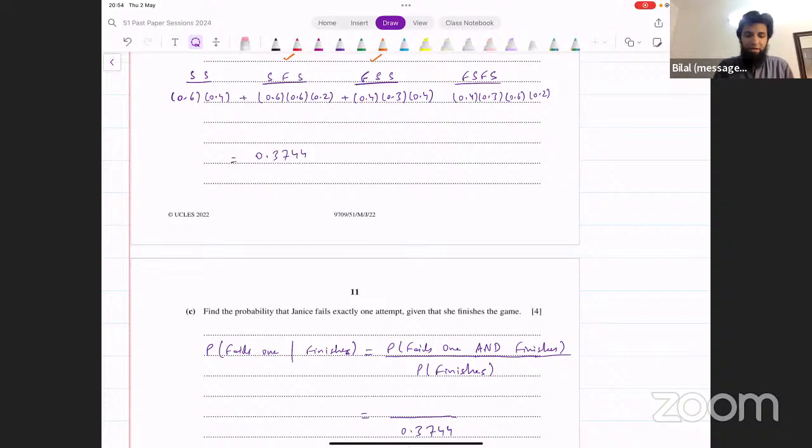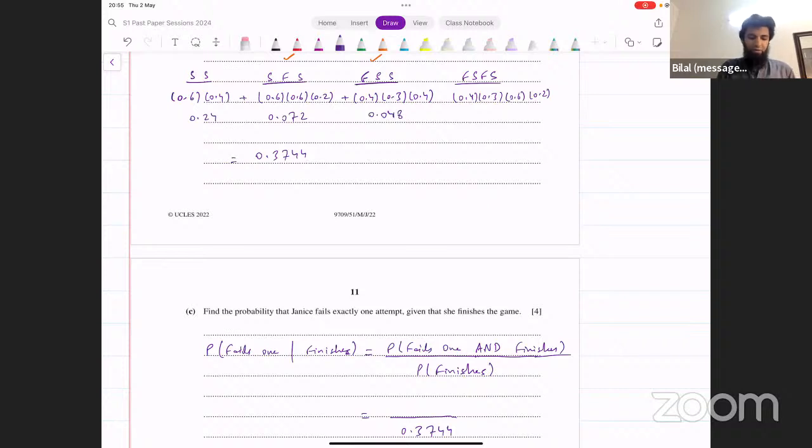Let me just evaluate these here separately. That will make things easier for the next part. 0.6 into 0.4 is giving me 0.24, the first probability, and then 0.6 into 0.6 into 0.2, this was 0.072, and then the next one was 0.4 into 0.3 into 0.4, and this one is 0.048.